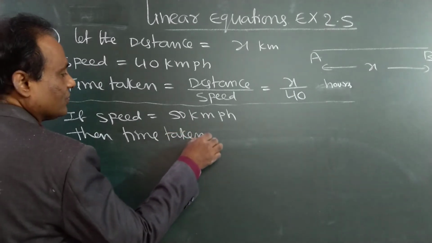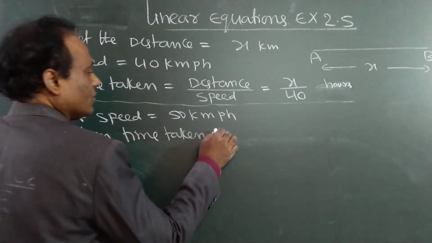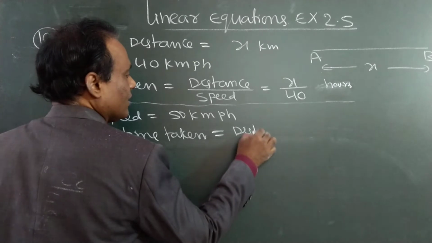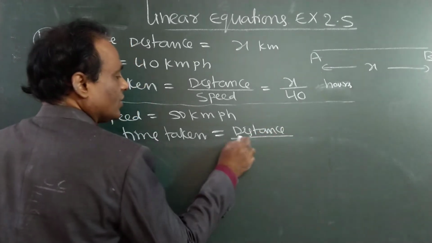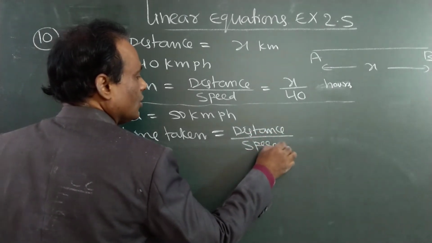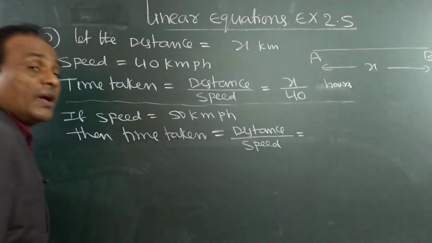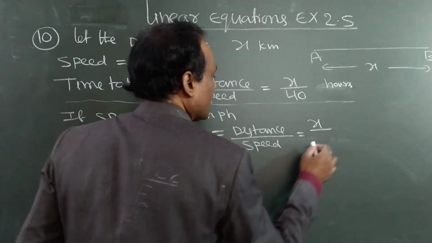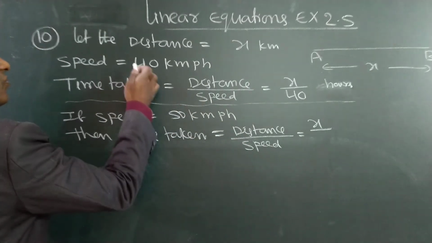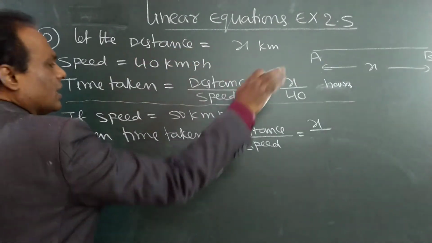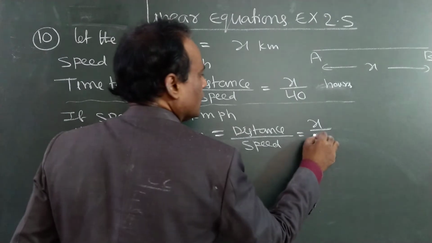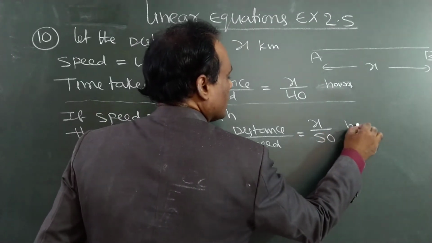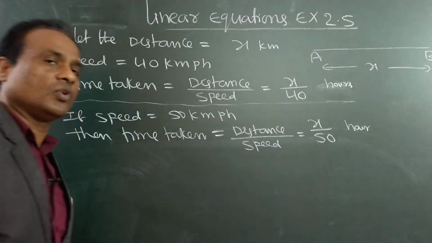Time taken is equal to distance by speed. Distance is the same x kilometers only, but speed here is not 40. First time it was 40, second time it is 50. These many hours it will take. Write down up to here.